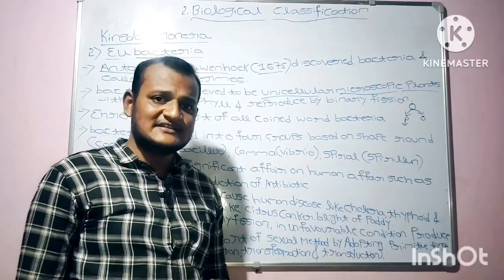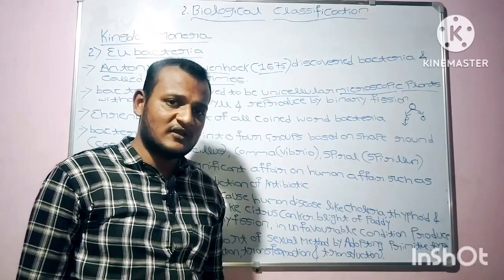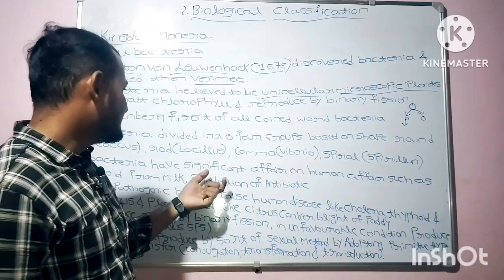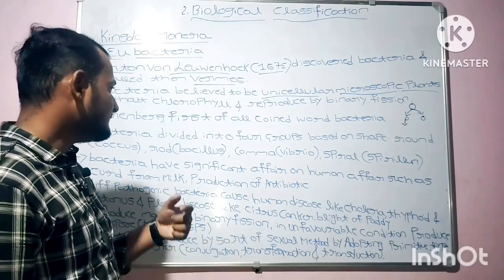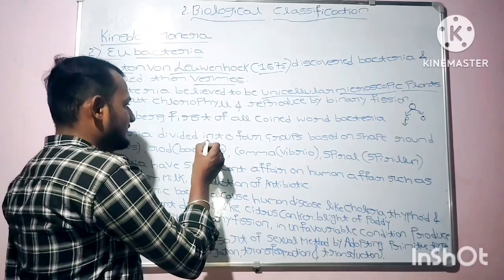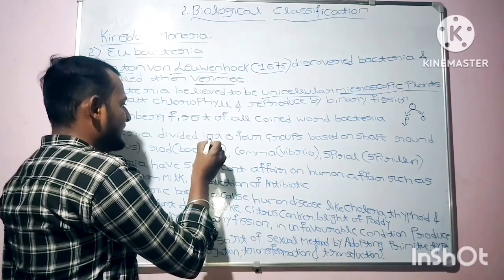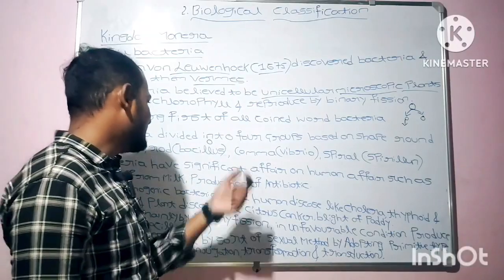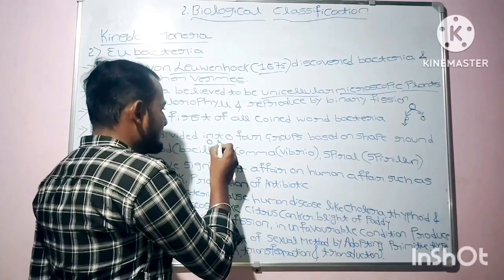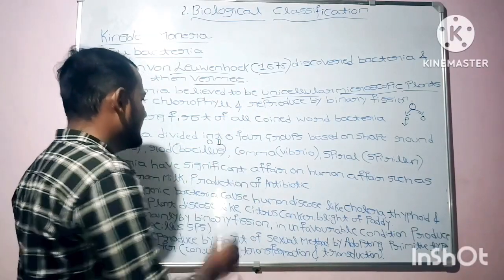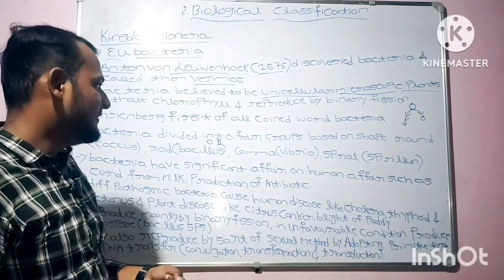If it is a round type of bacteria, then it is coccus bacteria. If it is a rod type of bacteria, then it is bacillus bacteria.